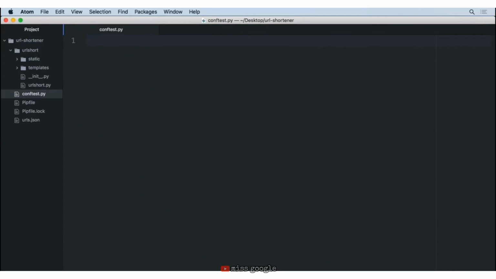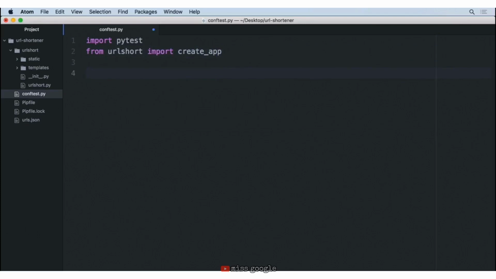Now inside of here, this is essentially our chance to get set up before we run any tests to say this is the application that we're looking to test. These are any steps that we might need. So we're going to go ahead and first import PyTest that we just installed. Next, we are going to import our project. So we'll say from URL short import, and then we want to bring in our create_app function.